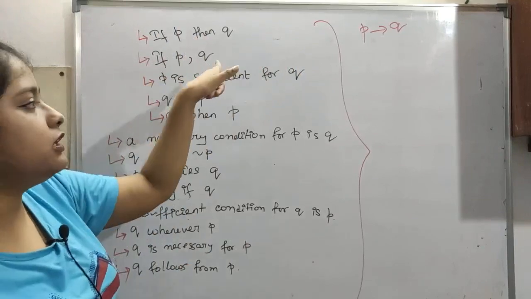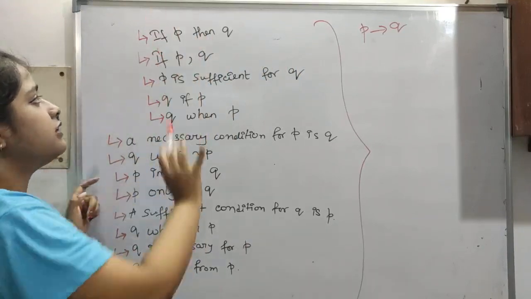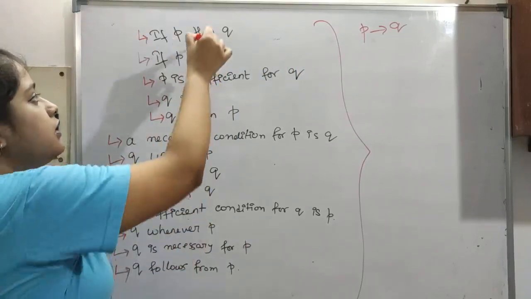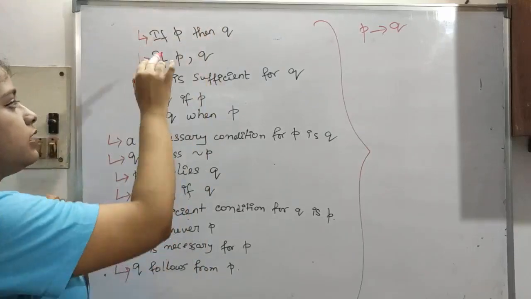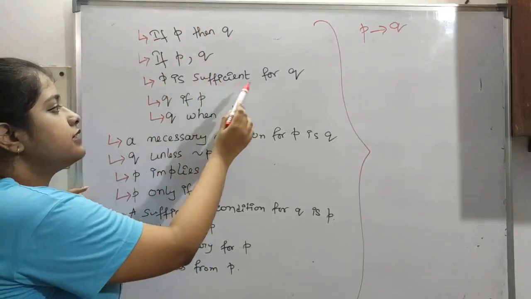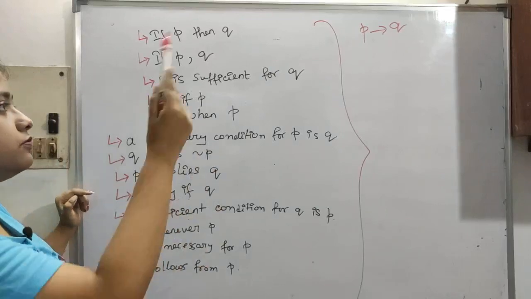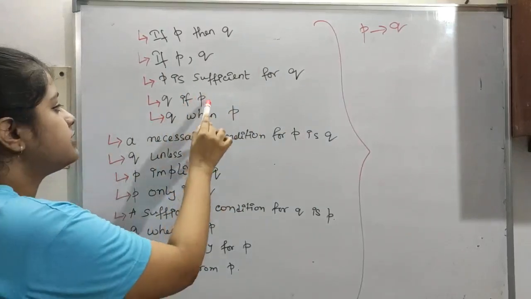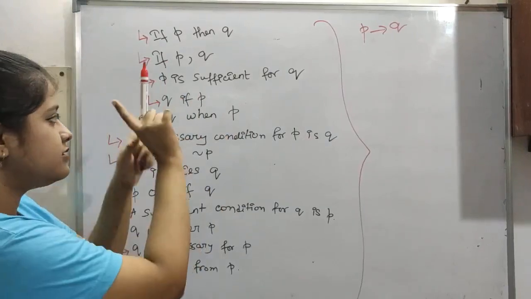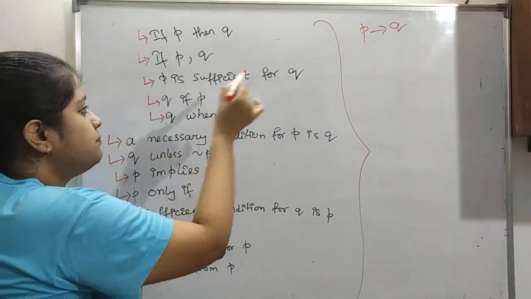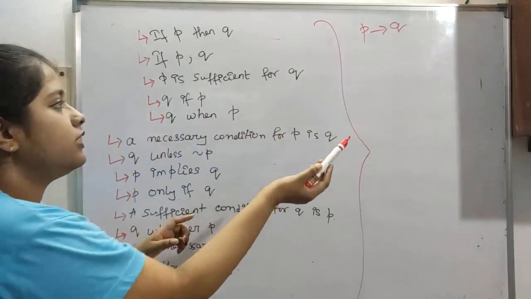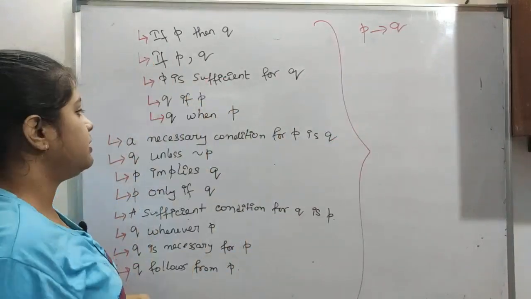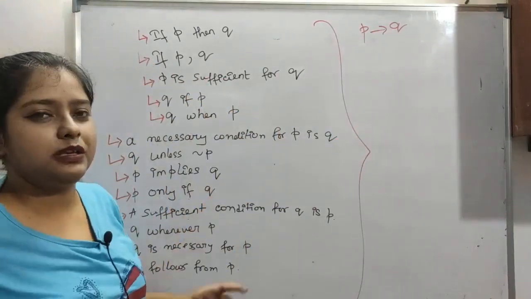If P, Q, or P comma Q, where 'then' is not present and the comma is present: P is sufficient for Q. This is also P arrow Q. Q if P. This is very important. Some questions in tests and test series have this. P arrow Q will be written as Q if P, and also Q when P.